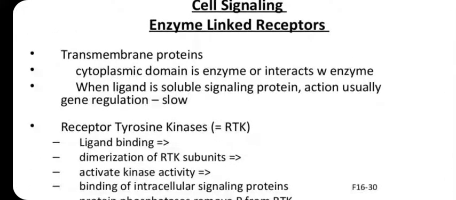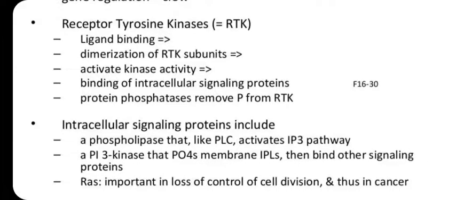But the ligand is a soluble signal protein. Actually, gene regulation is very slow, so the signal should be strong enough to reside on the receptor. What types of receptors do we have? Tyrosine kinase receptors, RTK receptors. RTKs are expressed on all types of cells, especially eukaryotic cells. They are found in all cells.